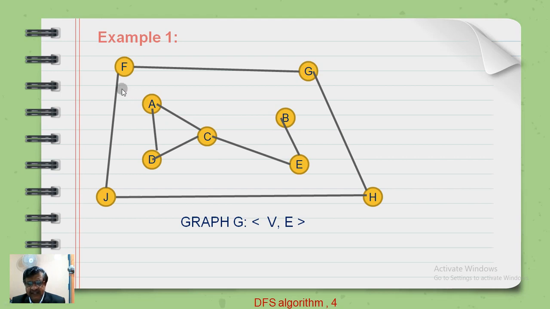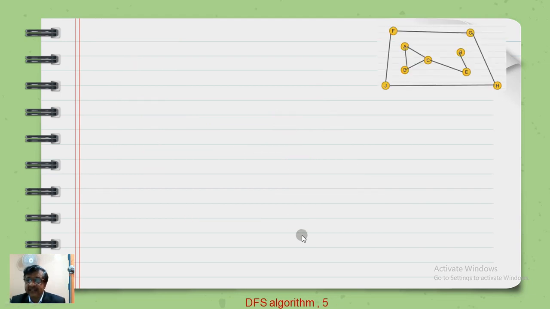So here is a graph which has a connected component by name FGHJ, and this is also a graph. Totally it is called a graph. Anyway, you know a graph will come with a vertex set and an edge set. Technically speaking, a graph is a binary relationship between any two nodes selected at random, and whether it is connected or not. If it is connected, 1 will figure in the adjacency matrix. If it is not connected, 0 will figure. Now we will take this and literally implement the algorithm. You slowly follow me.